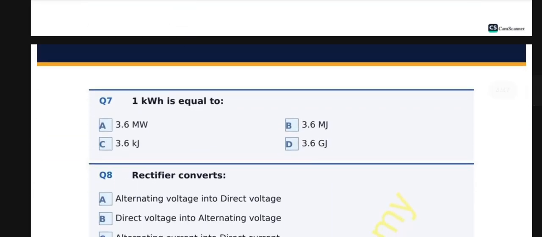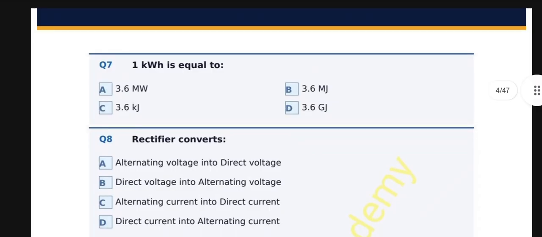Question number 7, 1 kWh is equal to: A. 3.6 MW, B. 3.6 MJ, C. 3.6 kJ, and D. 3.6 GJ. And the correct option is B, 3.6 MJ. 1 kWh is equal to 1000 watts into 3600 seconds, so it will be 3,600,000 joules. That means 3.6 into 10 to the power 6, which is equal to 3.6 MJ.